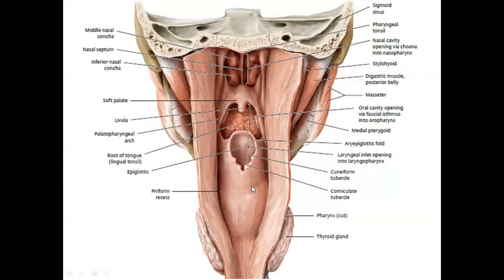Now, what are the boundaries of this pyriform fossa? So when we look at it, the boundaries are medially, we have the aryepiglottic fold and the quadrangular membrane of larynx, which will be discussed in larynx. Laterally, we have this mucous membrane covering the medial surface of the lamina of the thyroid cartilage.